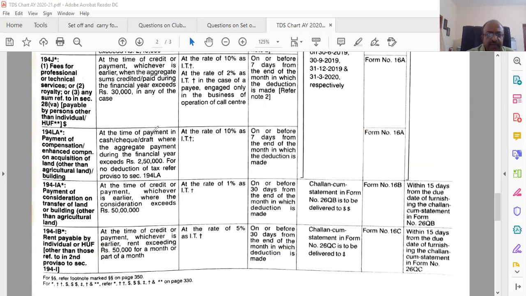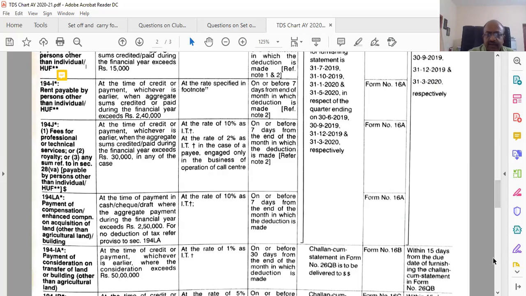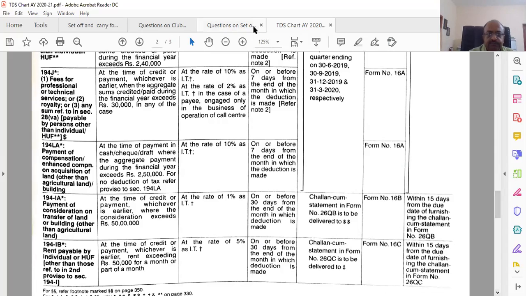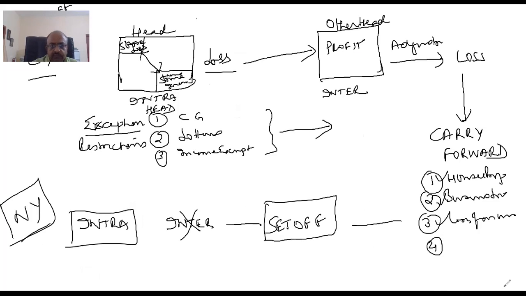So let me give you an example, the difference between 194I and 194IB. I is this, right? IB is this. Let us take an example so that you are clear. I'll take 3 examples.